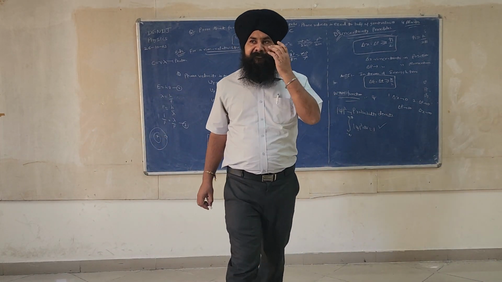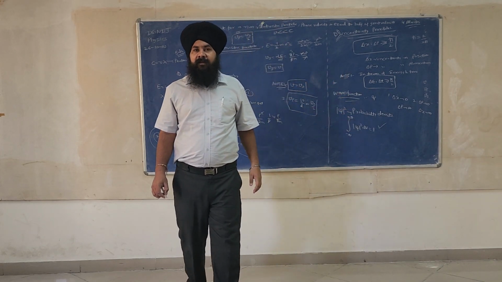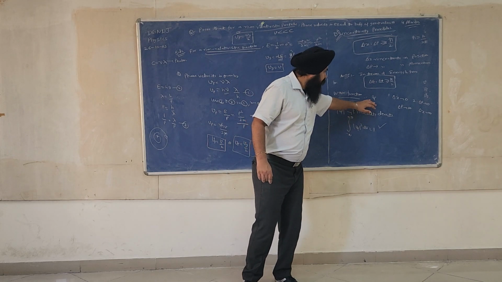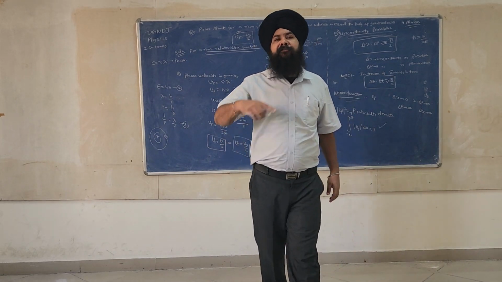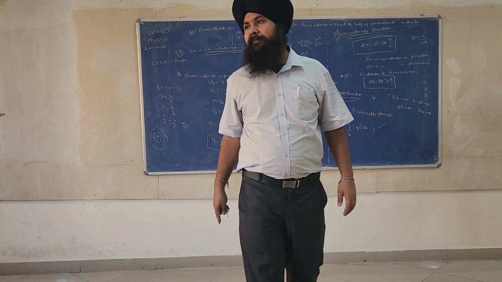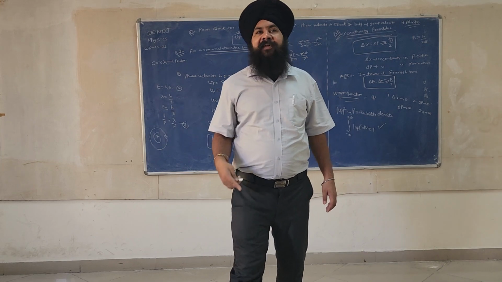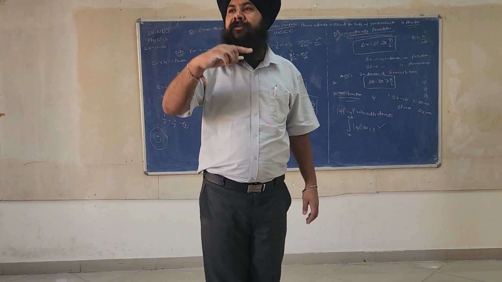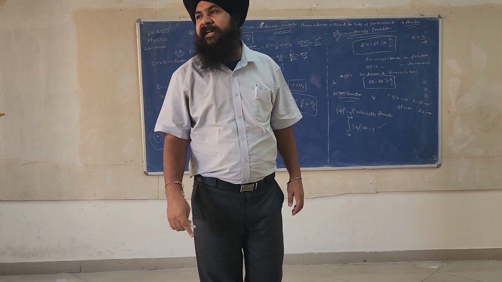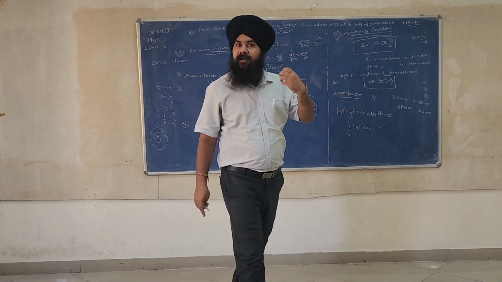Now the last point is, what is the wave function, which is designated by the symbol psi? See how the symbol came. When we are talking, it means sound waves are propagating. When we talk about a sound wave, what is the quantity which is continuously variable? Pressure of air, because a sound wave is a longitudinal wave.